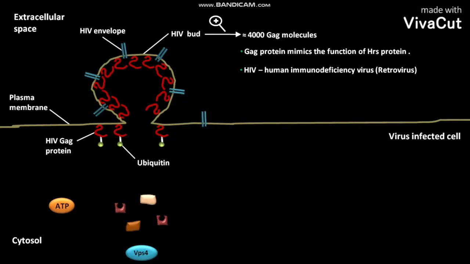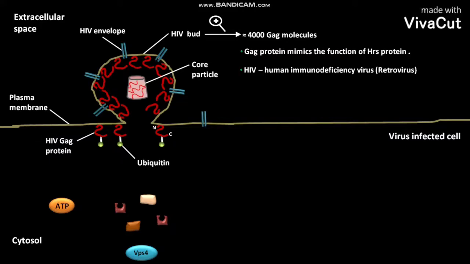The GAG protein has an N-terminus and a C-terminus. The N-terminal segment of GAG protein is required for association with the plasma membrane. The C-terminal segment of GAG protein is required for pinching off of complete HIV particles. After the formation of the HIV bud, a core particle can be seen at the center of the HIV bud.